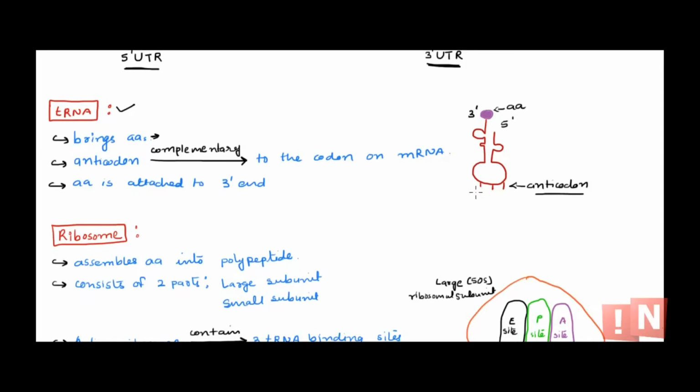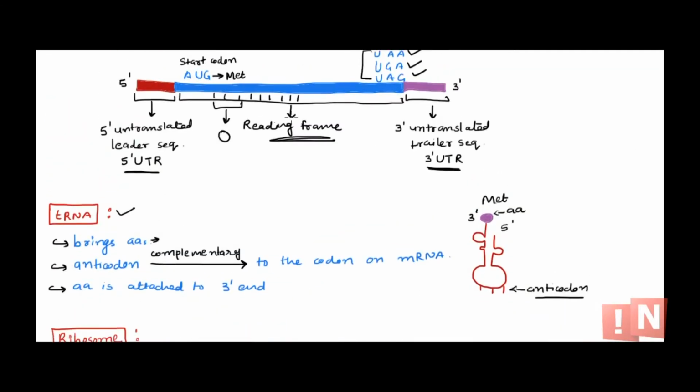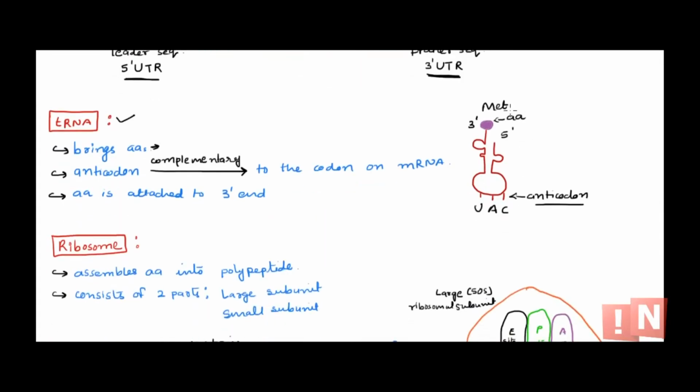So if this is the tRNA for methionine, if this is the methionine amino acid, the codon for methionine is AUG, right? So the anticodon will be UAC. So tRNA will bring in the amino acid, and the amino acid is attached to the 3' end of the tRNA. That will have the anticodon that can fit on the codon of mRNA. This was just an example. So that's all in simple words about tRNA.